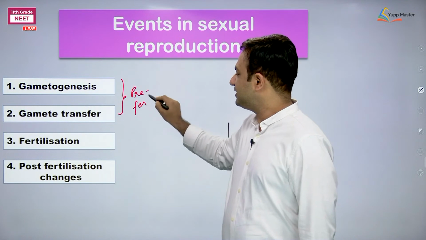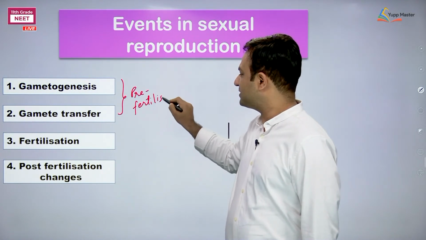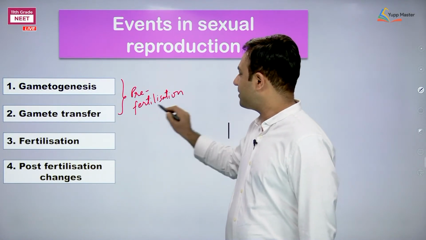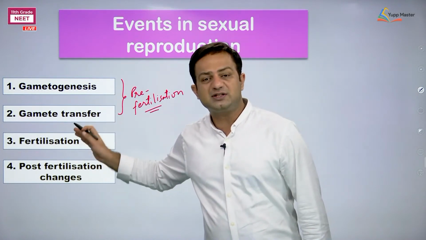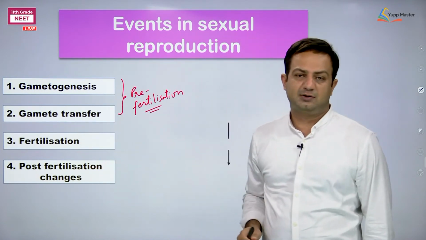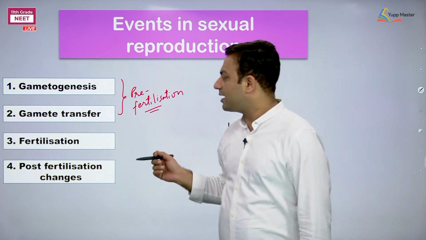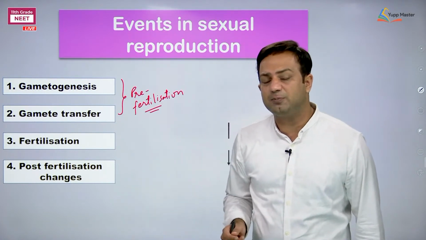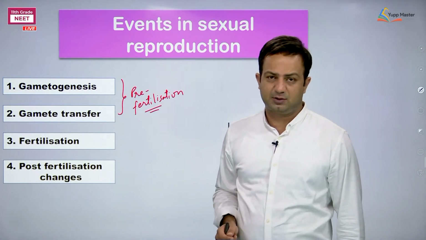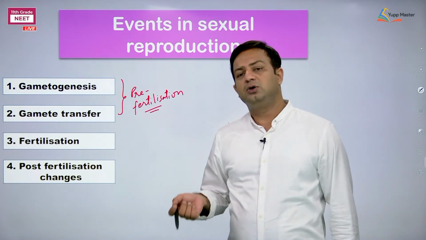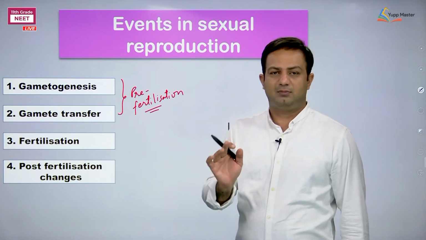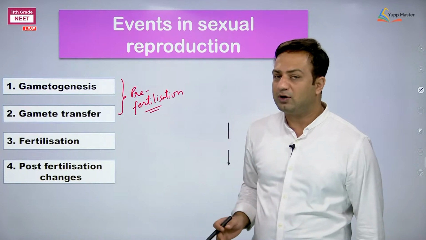So these steps are compulsory. These steps are mandatory for all sexually reproducing organisms. I repeat, these steps are mandatory for all sexually reproducing organisms. Whether unicellular or multicellular, that's it. And only eukaryotes are doing this.